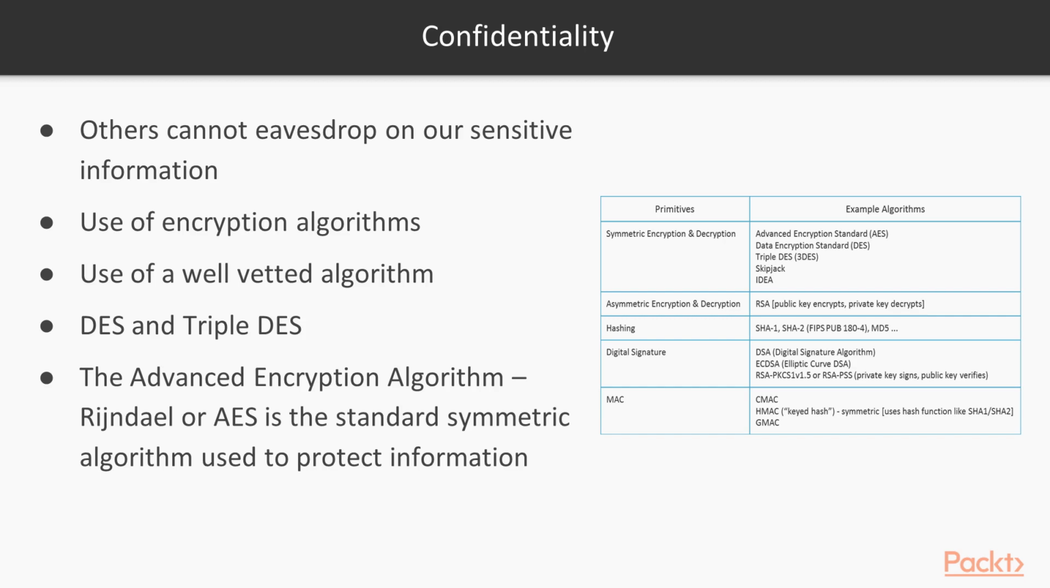Let's first talk about the various security goals that cryptographic tools can help us achieve. We hope to achieve the goal of confidentiality to ensure that others cannot eavesdrop on our sensitive information. We use encryption algorithms to achieve this goal of confidentiality. There are many encryption algorithms available to choose from, but the key point to make here is to use a well-vetted algorithm. Don't think about creating your own. Algorithms such as the Data Encryption Standard or DES, Triple DES, were staples of the early days of the Internet. Now, the Advanced Encryption Standard, also known as Rijndael or AES, is the standard symmetric algorithm used to protect information. We'll learn what a symmetric algorithm is in a bit.